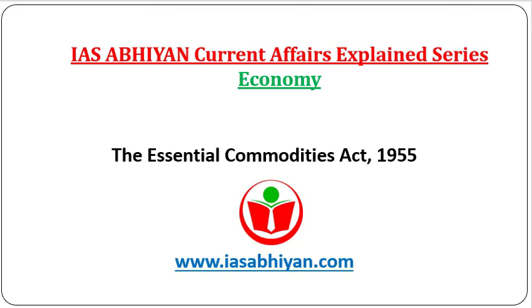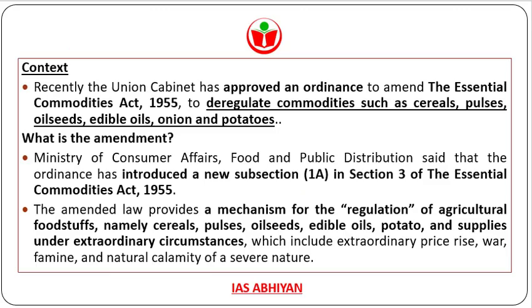Today we will deal with the Essential Commodities Act 1955. So what is the context? Recently the Union Cabinet has approved an ordinance to amend the Essential Commodities Act of 1955 to deregulate commodities such as cereals, pulses, oil seeds, edible oils, onion and potatoes.